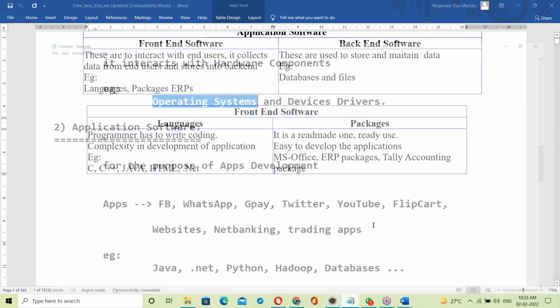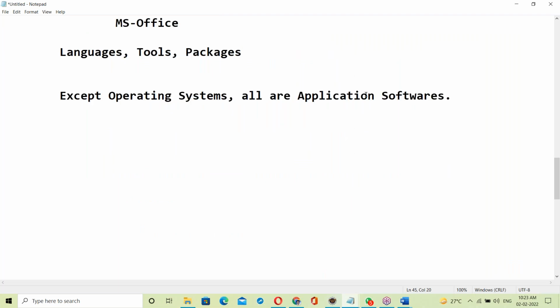Now let us go to languages. Java is a language. What is a language? We speak many languages like English, Hindi, Telugu. Here I'm explaining the class in English, so English is the communication between us.